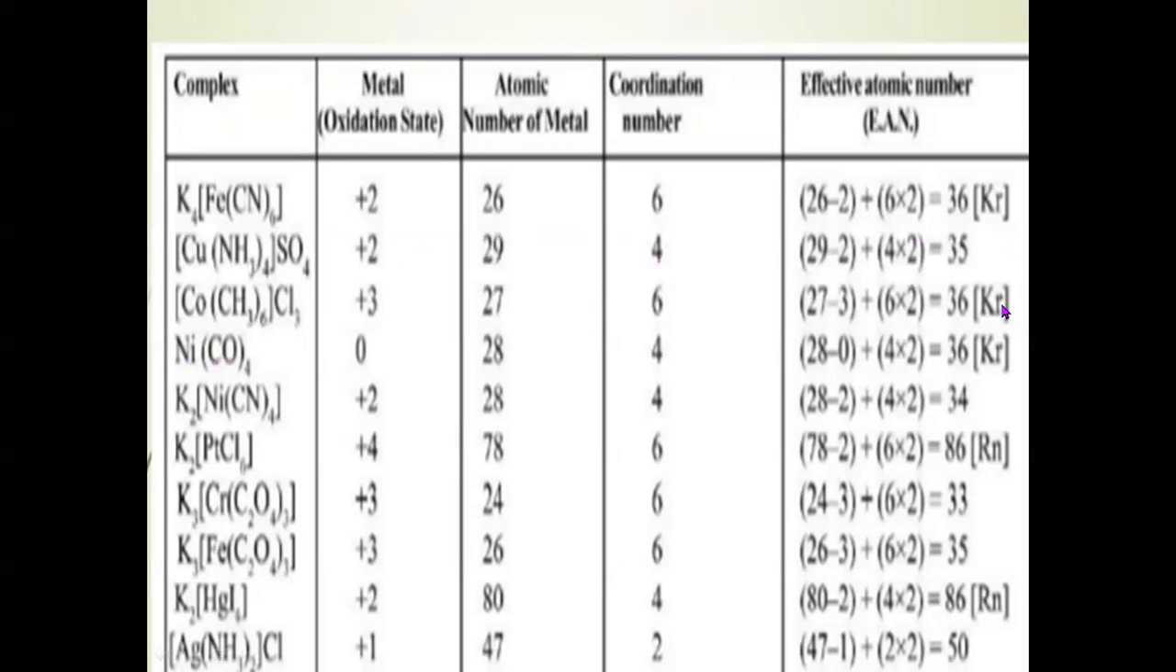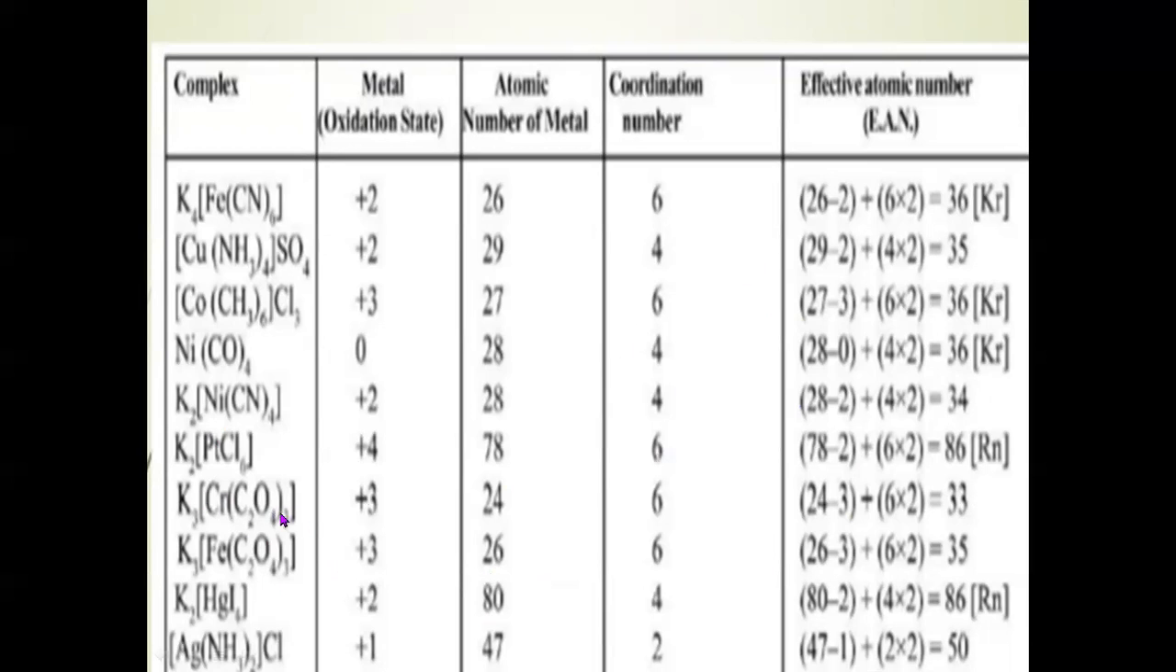Here, we have taken that example. Nickel 28 is the atomic number, plus 2 is oxidation state. So 28 minus 2 is 26. And coordination number of nickel here is 4. 4 into 2, 8 electrons it will gain. So 26 plus 8 gives you 34. In this way, here we have different complexes whose EAN, that is effective atomic number, is calculated.